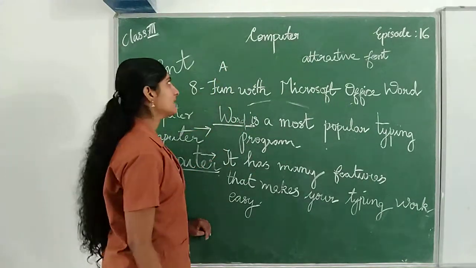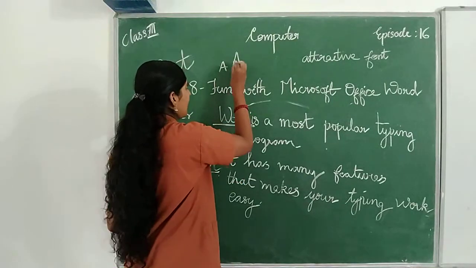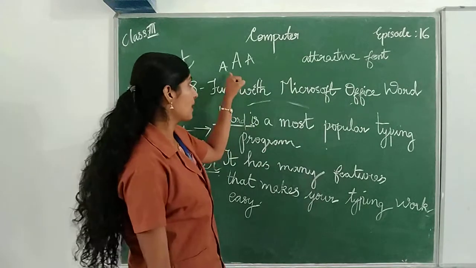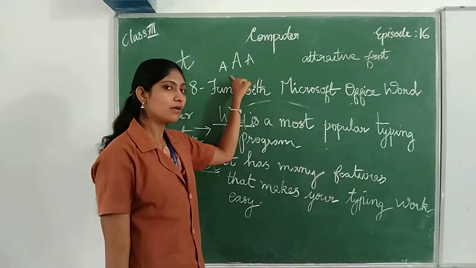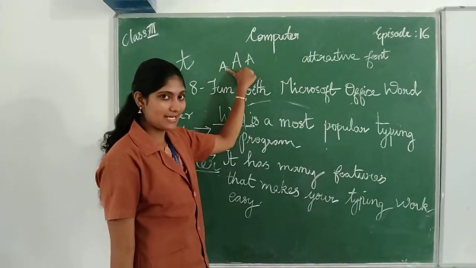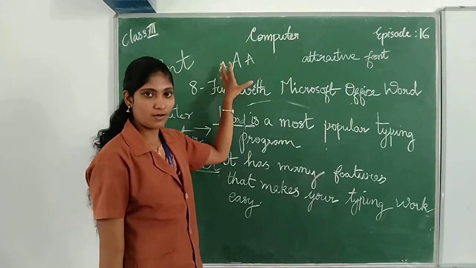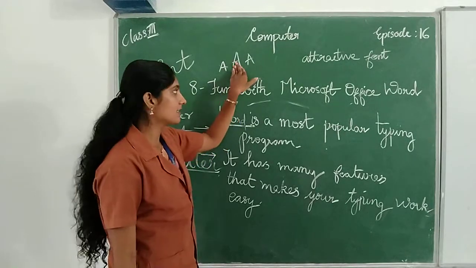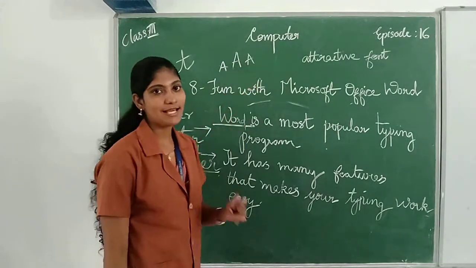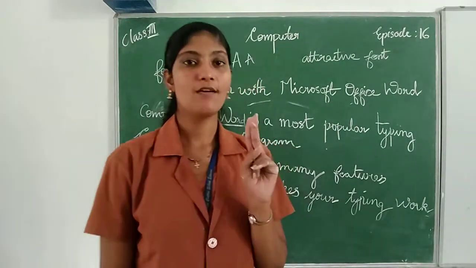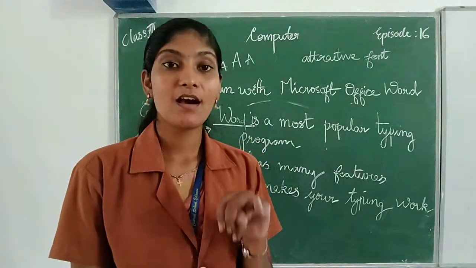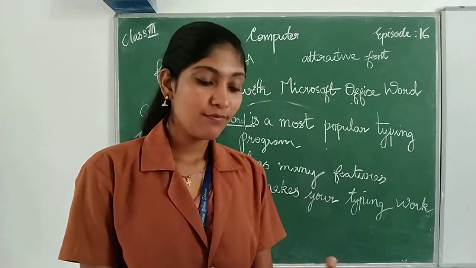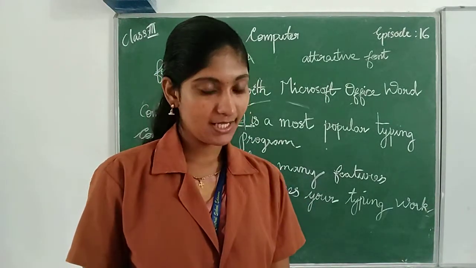We can increase the size of letter A and also decrease the size of letter A. That means we can make a letter bigger or smaller without erasing it. That is the second feature. First feature, we can make attractive style. Second one, we can make a font size bigger or smaller.